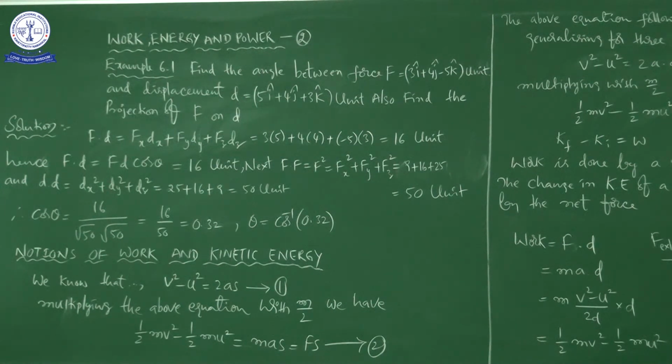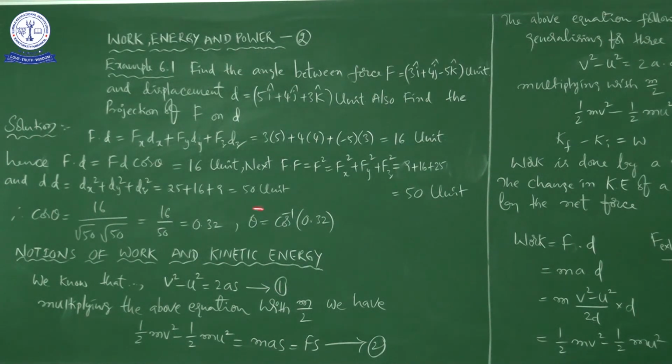Okay. So there itself, what is the third equation of motion, which is v square minus u square is equal to 2as. This is the equation of rectilinear motion under constant acceleration a. V is the final velocity, u is the initial velocity, s is the displacement. After that, it is equation number 1.